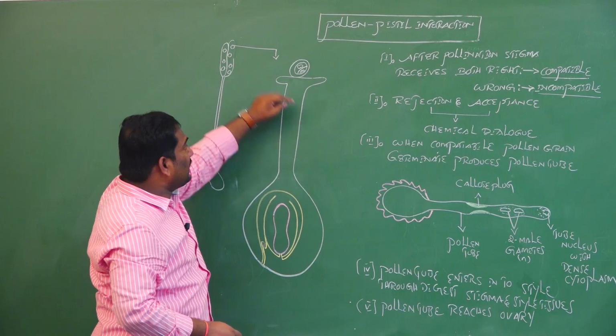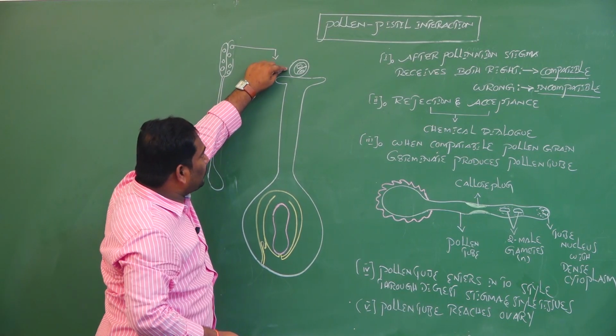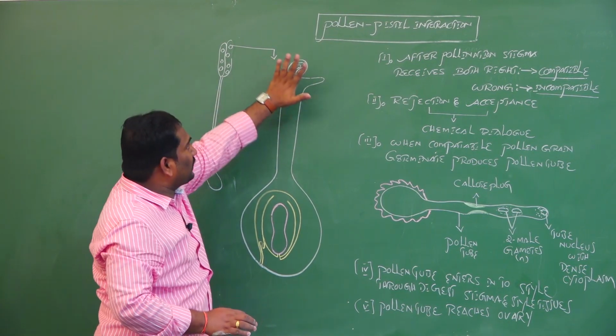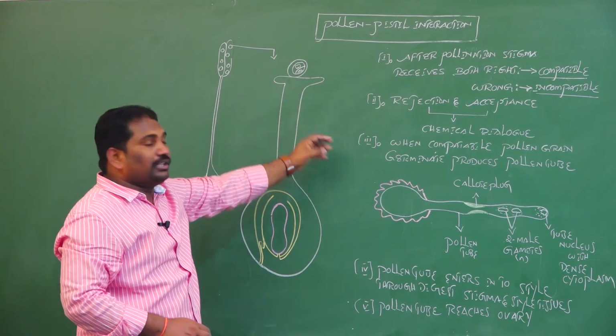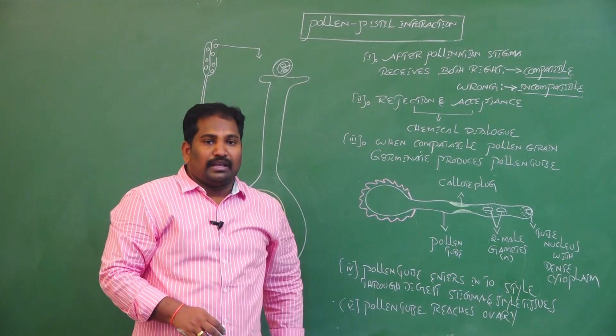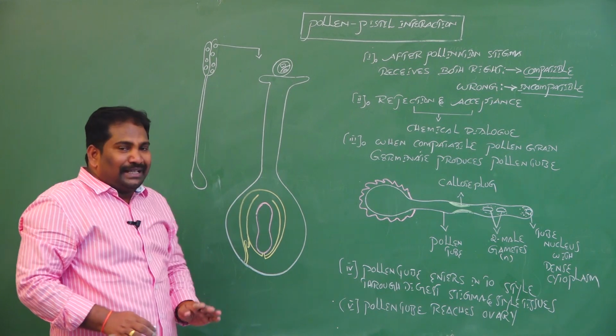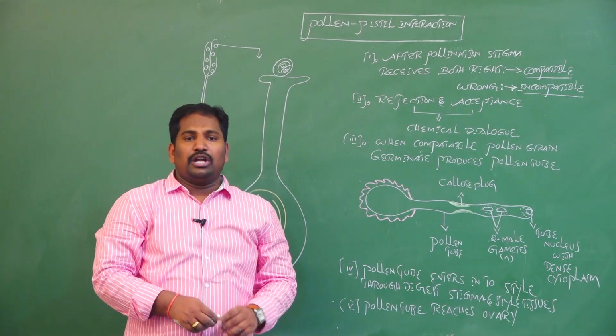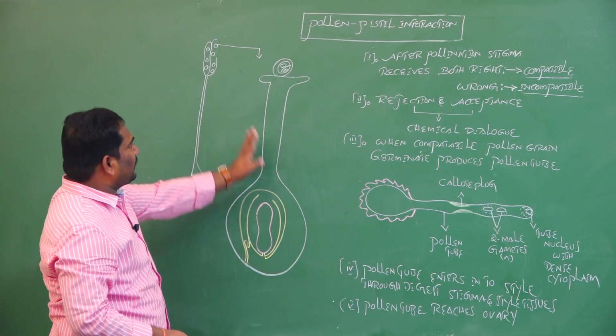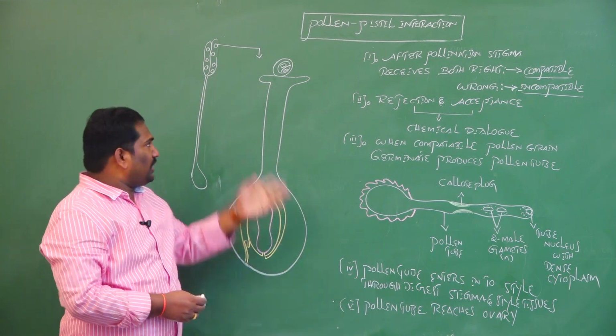After pollination, the interaction between the pollen grain and the stigma is called pollen-pistil interaction. Generally, pollination does not ensure that only the right pollen grains reach the surface of the stigma.